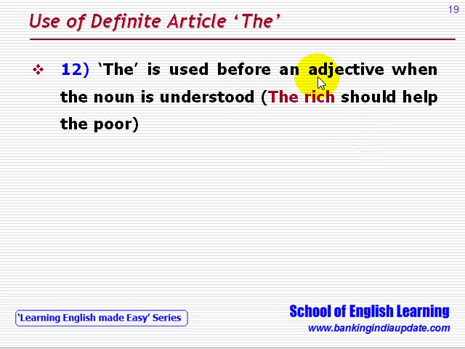The is used before an adjective when the noun is understood. Like, the rich should help the poor. So it is understood that the rich should help the poor. So the is used before an adjective when the noun is understood.